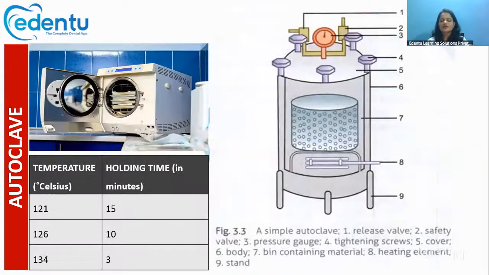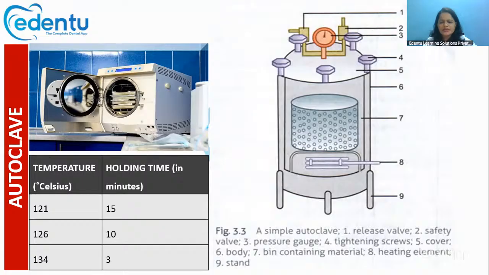Now, let's have a look at the most commonly used moist heat method of sterilization, that is the autoclave. The autoclave is also called a steam sterilizer, and it is the one that is most commonly used in almost all the dental clinics. Let's have a look at the structure of the autoclave.